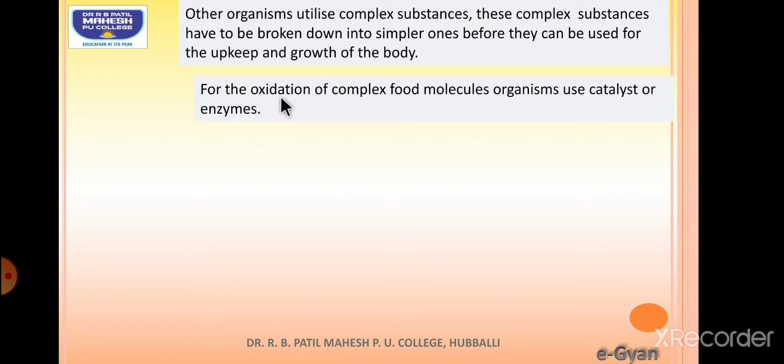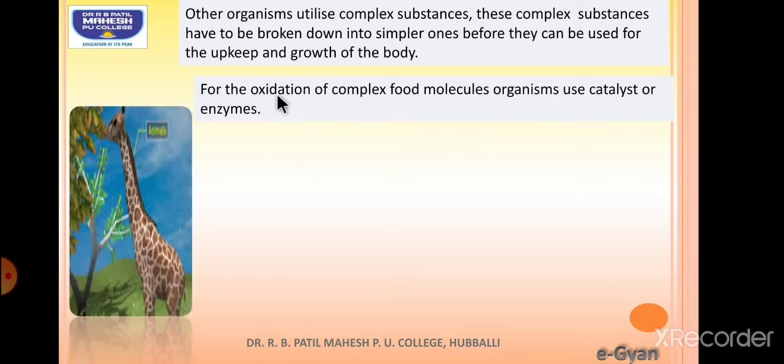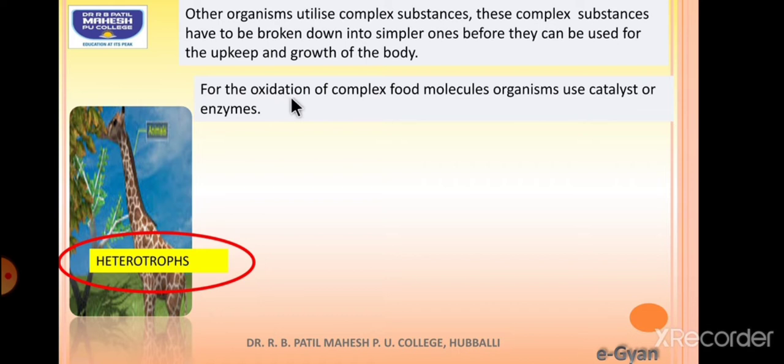They allow the food to undergo oxidation by using different type of enzymes. And such organism, I think so you understood, are called as heterotrophs. Hetero means different, troph means food. So organism which is dependent on other organism for the sake of the food is called as heterotroph.